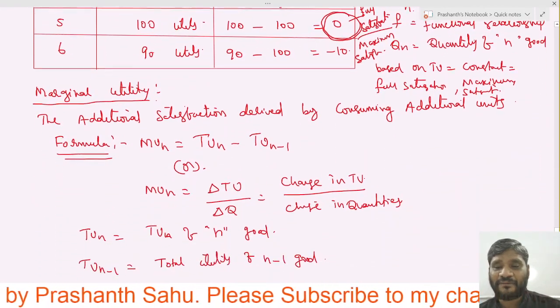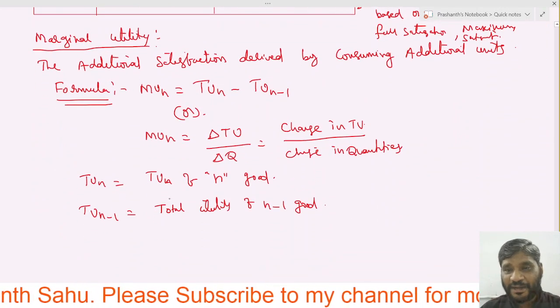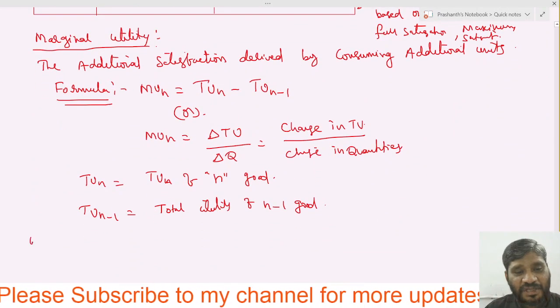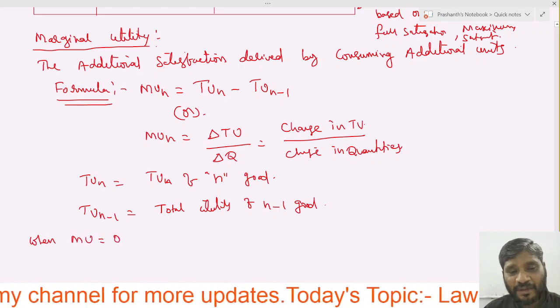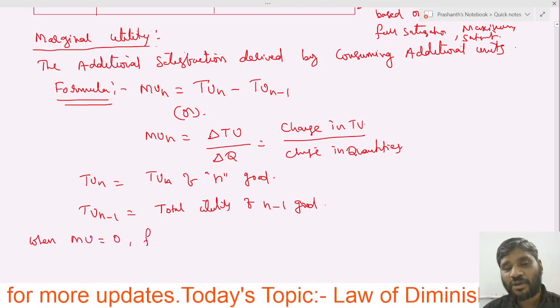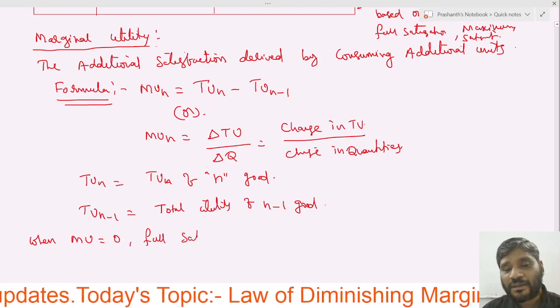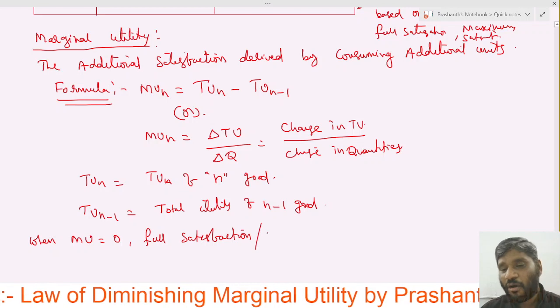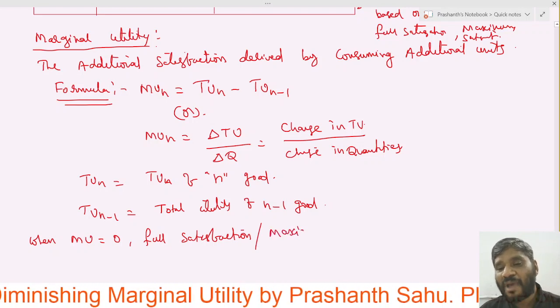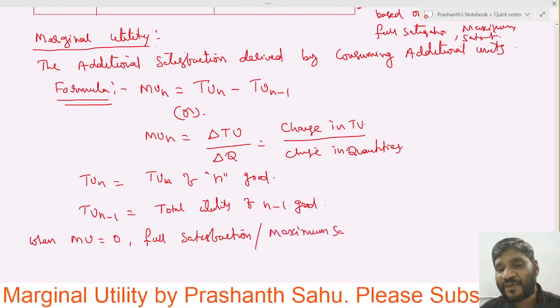Let us write it there in the marginal utility. When marginal utility becomes 0, then it is called full satisfaction, or we call it maximum satisfaction.